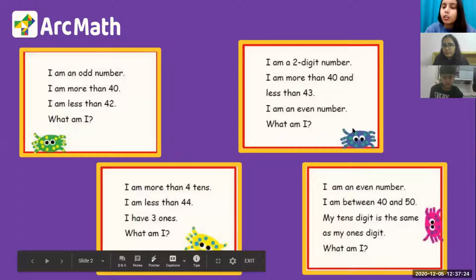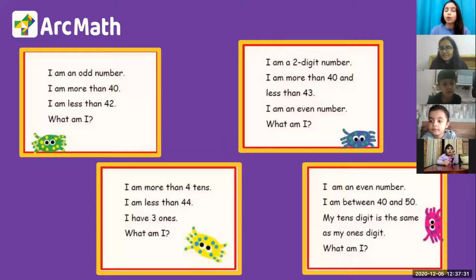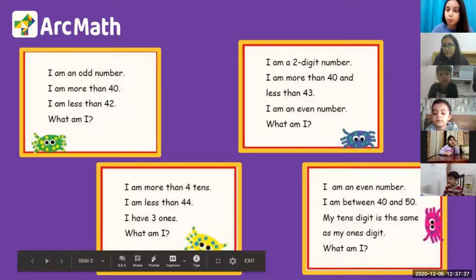Okay, so we all know the numbers, right? We all know counting from 1 to 50 or 1 to 100. We all know what even and odd numbers are also. So here I have 4 problems with me. We will discuss all the problems one by one.